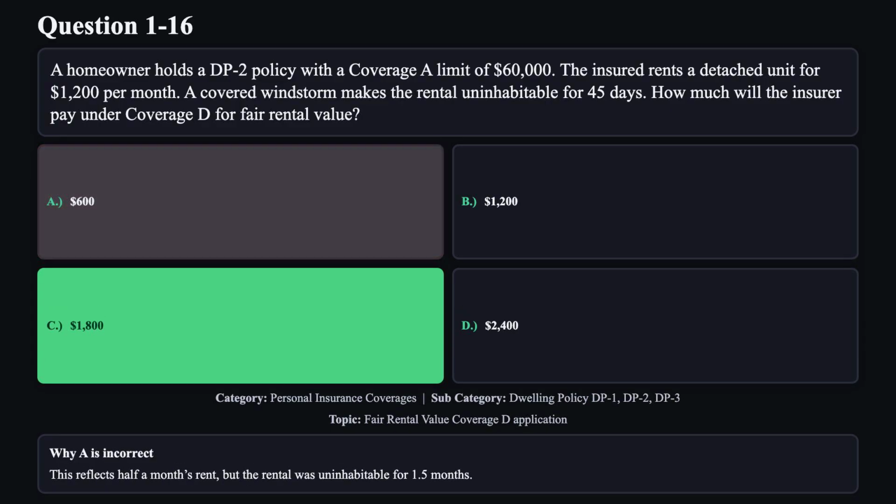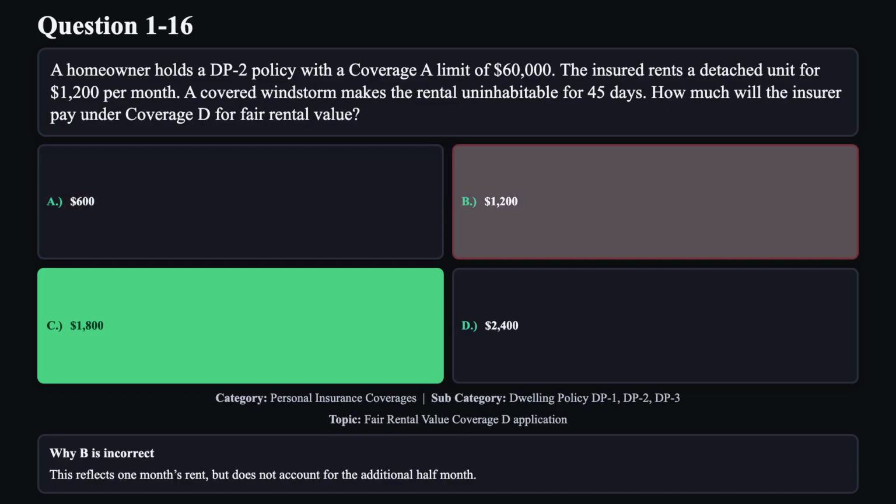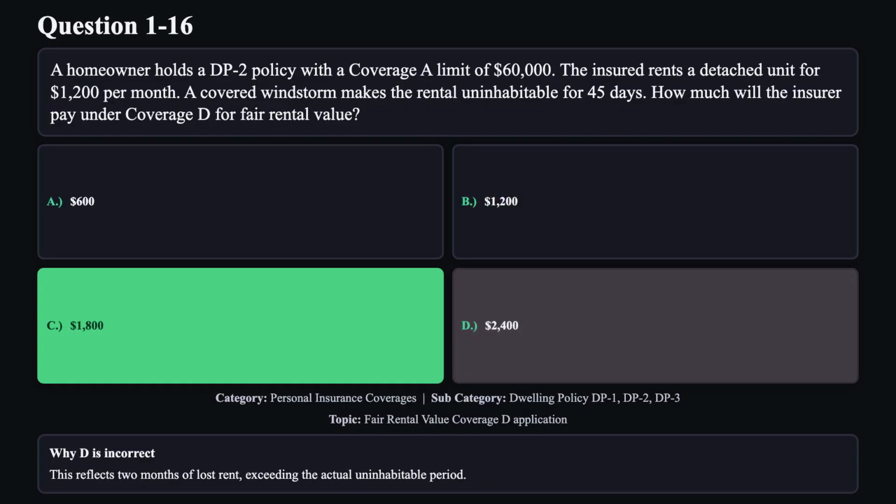This reflects half a month's rent, but the rental was uninhabitable for 1.5 months. Reason B is not correct. This reflects 1 month's rent, but does not account for the additional half month. Reason D is not correct. This reflects 2 months of lost rent, exceeding the actual uninhabitable period.